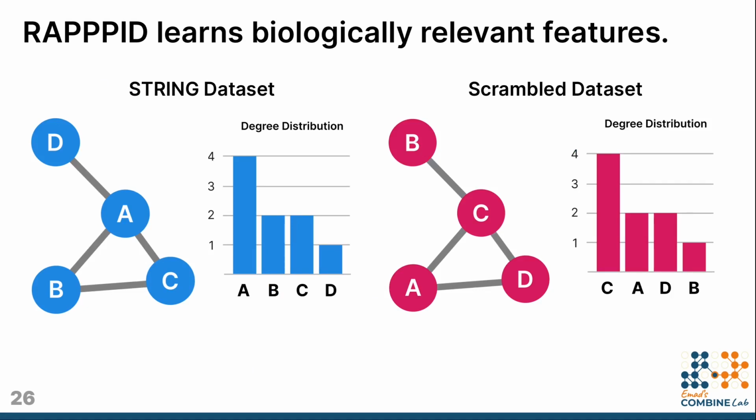We were also happy to learn that RAPPPID learns biologically relevant features. We tested whether RAPPPID was actually relying on the sequences of the proteins in the PPI graph, or rather taking advantage of characteristics of the PPI graph like degree distribution. To do this, we randomly assign proteins the amino acid sequences of different random proteins. This maintains the degree distribution, but the network no longer makes any biological sense.